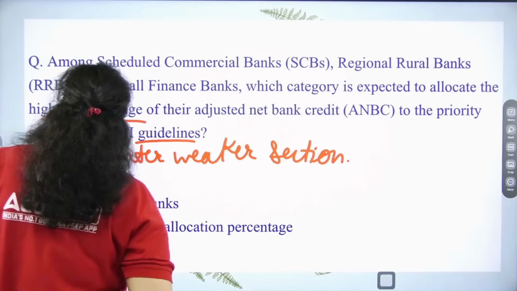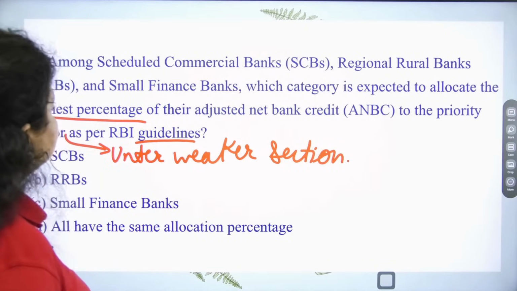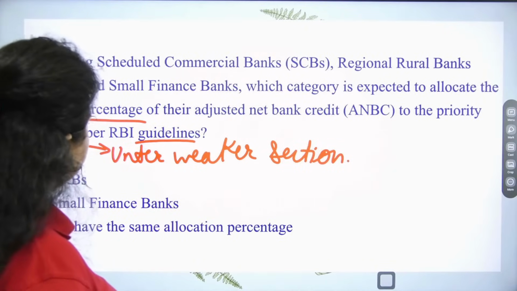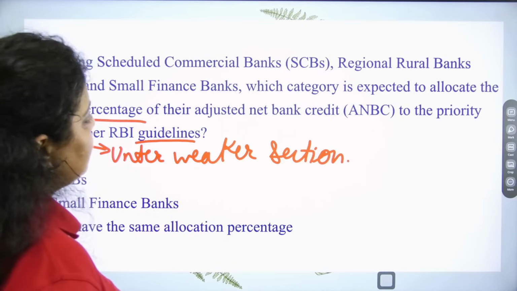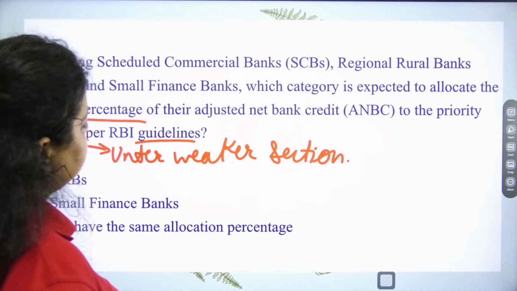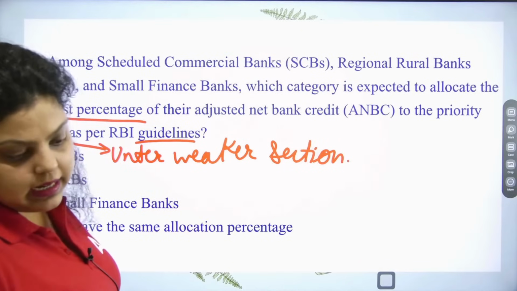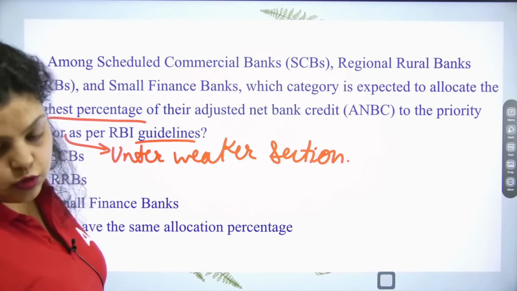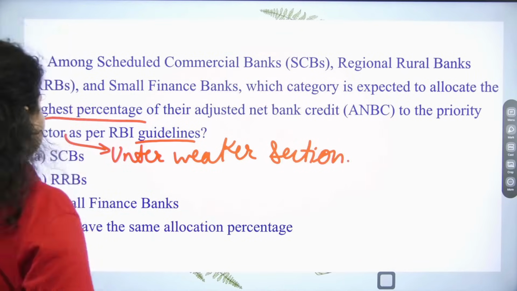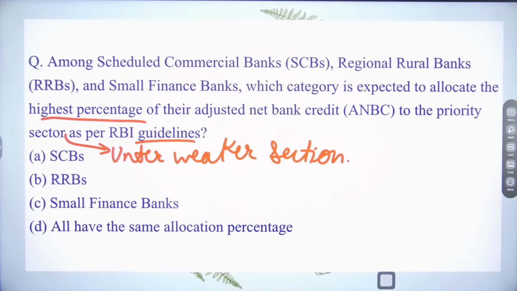Okay, I reframed this question, and after reframing, I want to ask all of you: among scheduled commercial banks, RRBs and small finance banks, which category is expected to allocate the highest percentage of their adjusted net bank credit to the priority sector under the weaker section as per RBI guidelines? Who has to give the maximum under the weaker section? One answer you have given, and the next one is this.